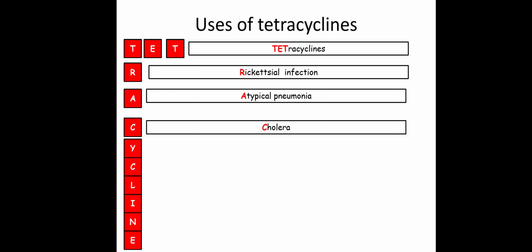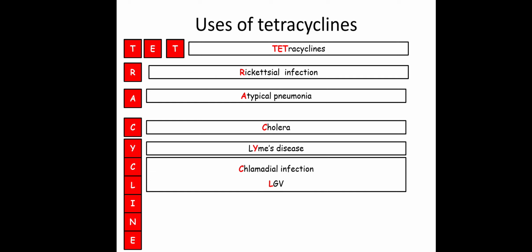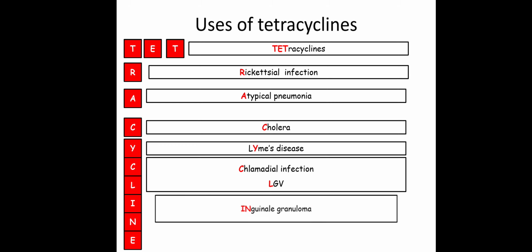C is for cholera. Tetracyclines are the drug of choice for cholera. Y is for Lyme disease, a tick-borne illness caused by the bacterium Borrelia. Tetracycline can be used for treating Lyme disease also. Cl is for chlamydial infection, LGV. LGV means lymphogranuloma venereum, which is caused by chlamydia. Now these tetracyclines are the drug of choice for this kind of infection.